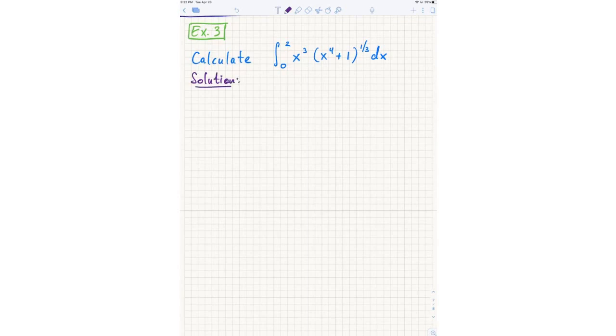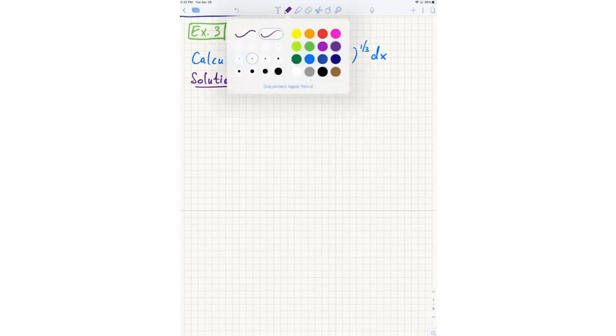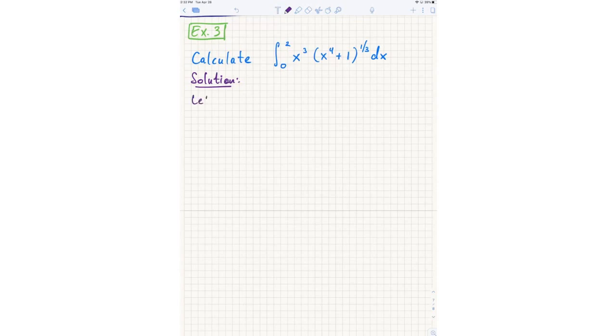Okay, so remember, when we're doing an integral, why did we start with the antiderivatives in this lecture? Because the basic thing with integrals is you want to use the fundamental theorem of calculus, right? I need to find an antiderivative of this function first, and then substitute the top and bottom numbers. However, we're going to use that substitution to also change the numbers. So let's focus on the antiderivative first.